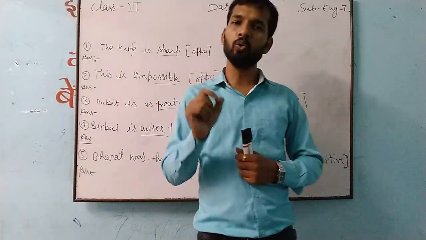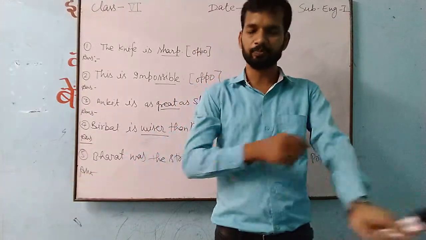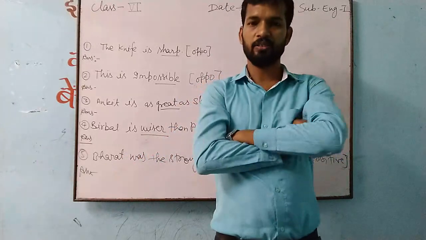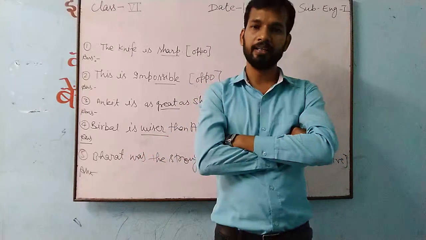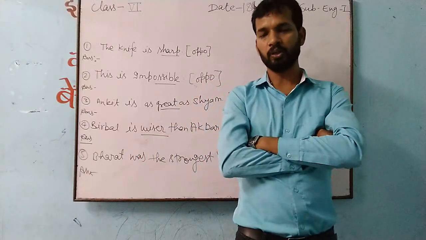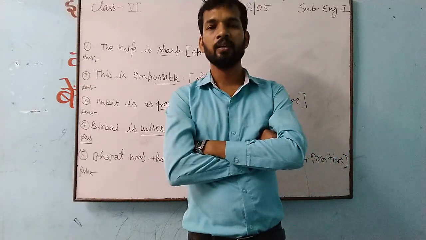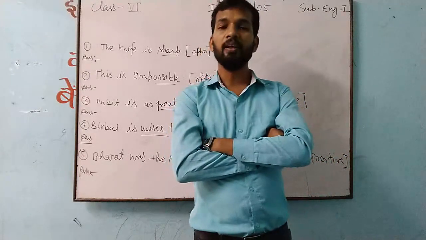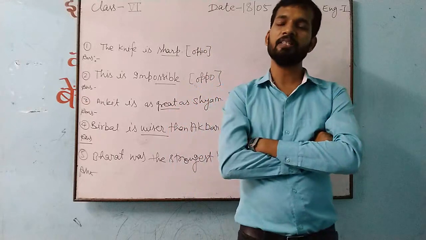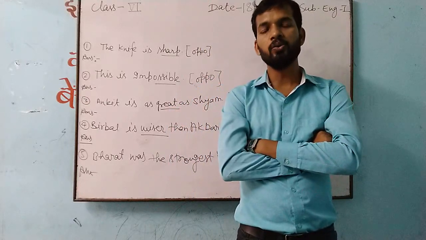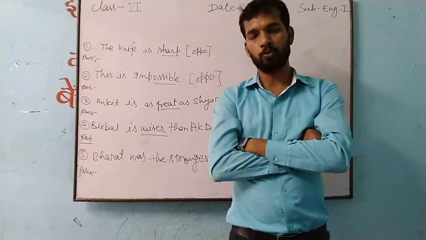But before understanding this, it is very important that you know a few things. One is degree. You know very well what an adjective is: a word in a sentence that expresses something about a noun or pronoun.